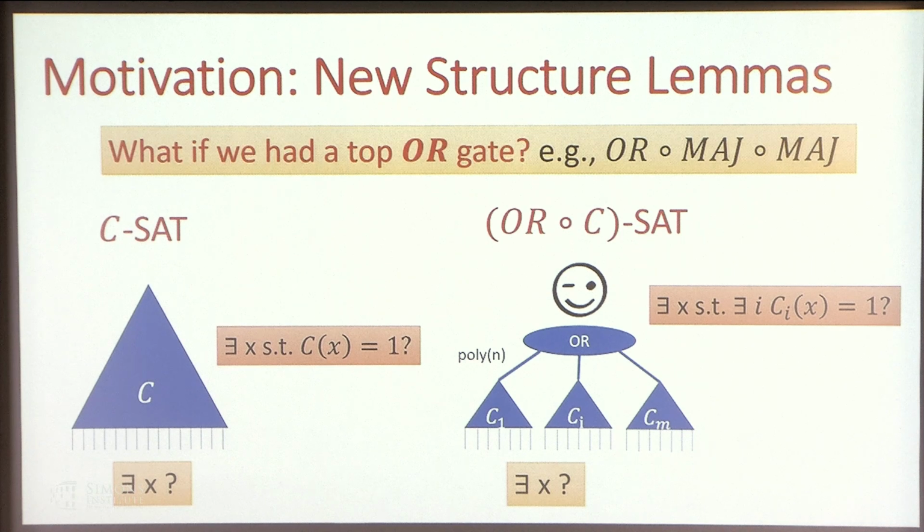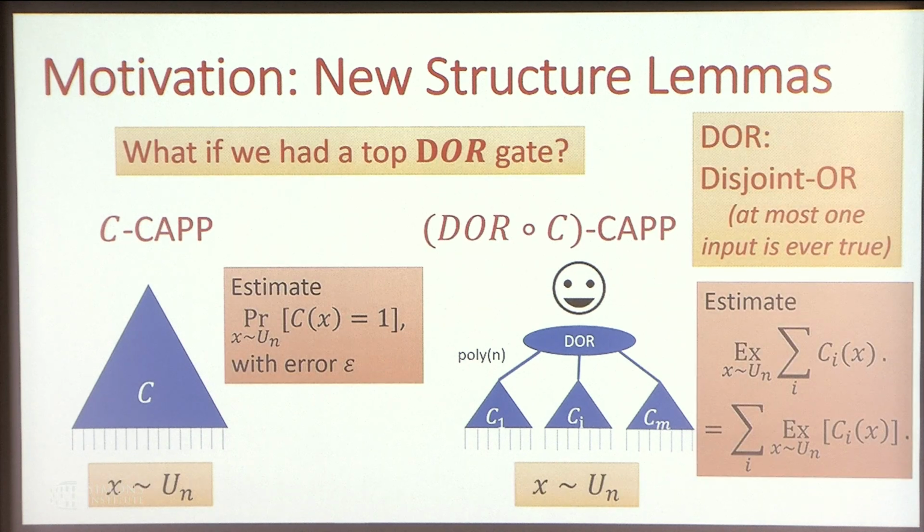And also, what if we have a disjoint OR top gate? A disjoint OR is just a promise OR gate, in which at most one input is ever true. This is actually even better. Look at, he's very happy. Because in a CAPP algorithm, we want to estimate the probability of accepting a random input, but a disjoint OR is just a sum.